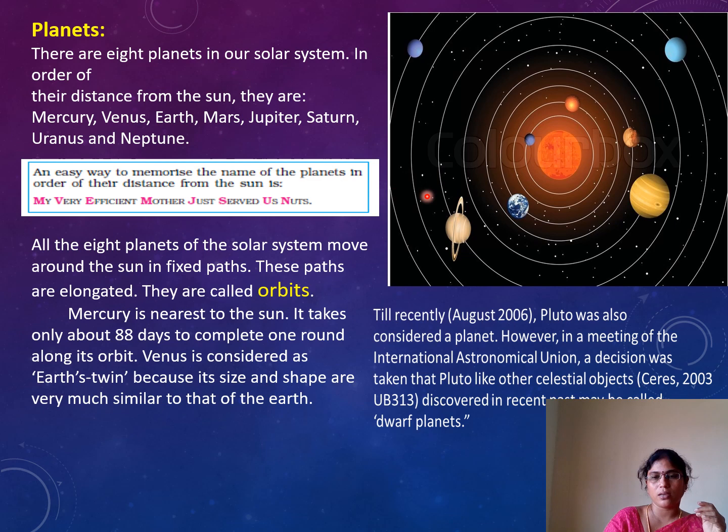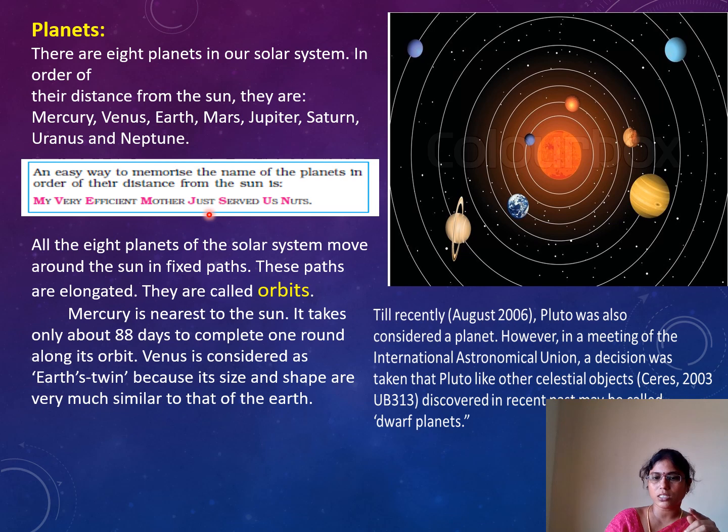For easy memory, I will give you one small, easy tip to remember our planets. My Very Efficient Mother Just Served Us Nuts. The first planet is Mercury, M. Second, Venus, V. Third, Earth, E. Fourth, M for Mother, M for Mars.